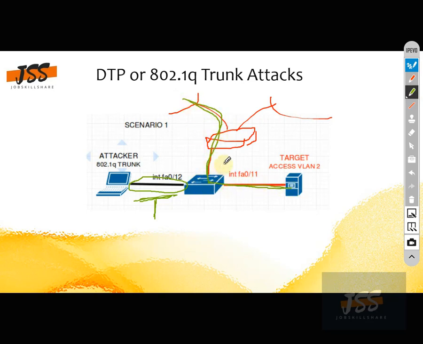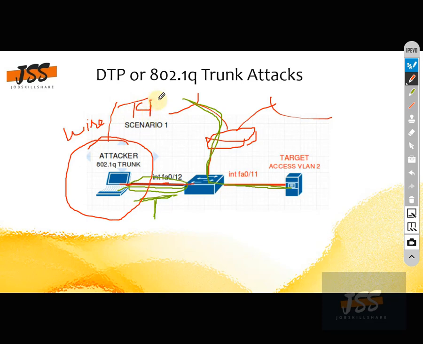But the same information will go across this link as well. So the same information will go here, and this attacker, if he is using Wireshark or even tcpdump, he or she can sniff all the information that is going across. So that is the basic idea behind that.